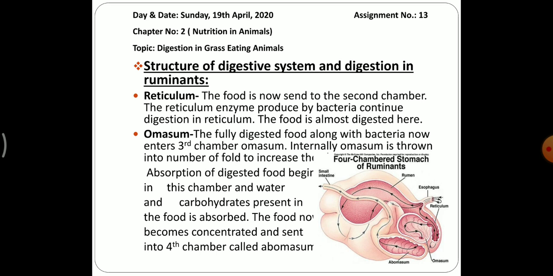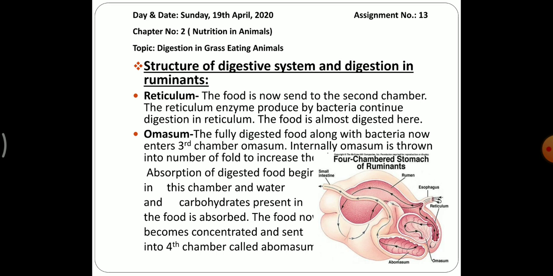Then the third chamber we have is the omasum. The fully digested food along with bacteria now enters the third chamber, omasum. You can see the picture here also, where the omasum is present, it is clearly given. Internally, the omasum is thrown into a number of folds. You can see in the picture some number of folds are there. Why are these folds present? To increase the absorption of digested food in this chamber, and water and carbohydrate present in the food is absorbed. The food here gets concentrated and then it is sent into the fourth chamber.